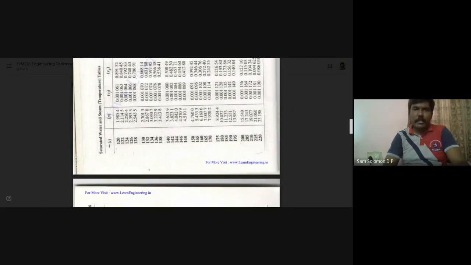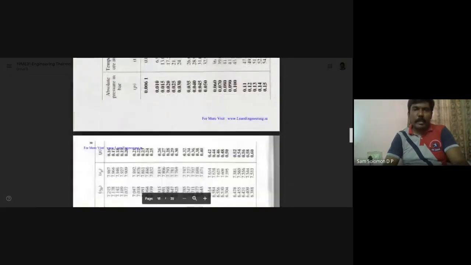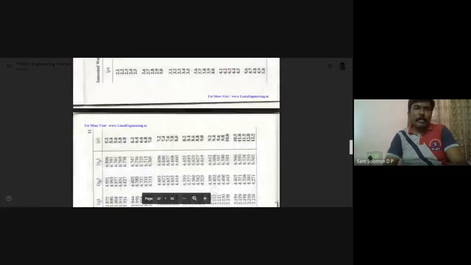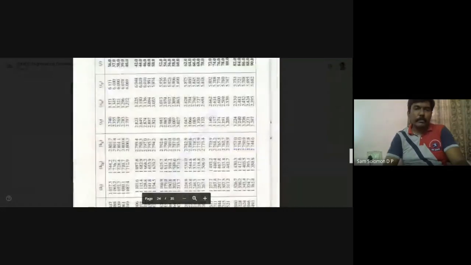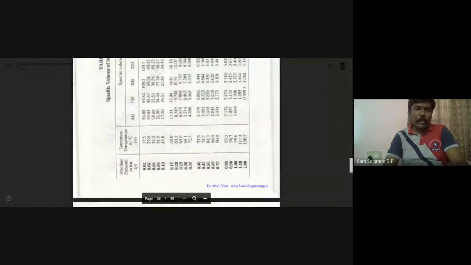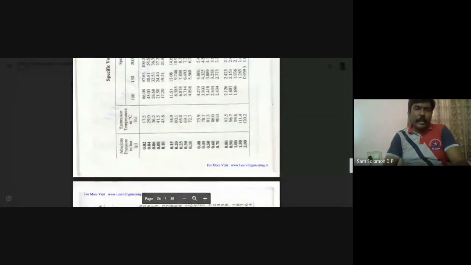Because we are dealing with the volume, you can go to table number 3. Table number 3 is the superheated steam tables for specific volume. Okay, specific volume of superheated steam.